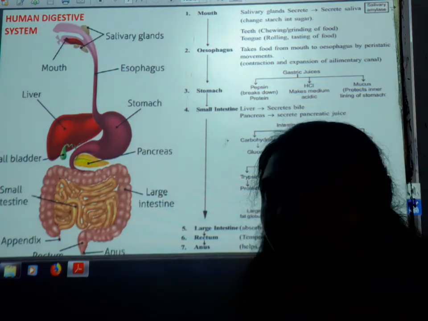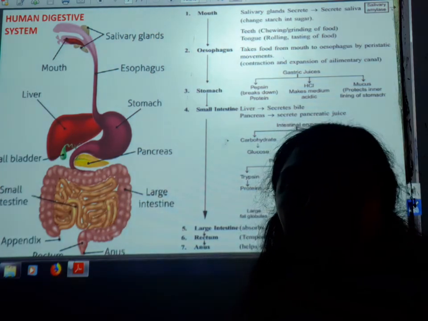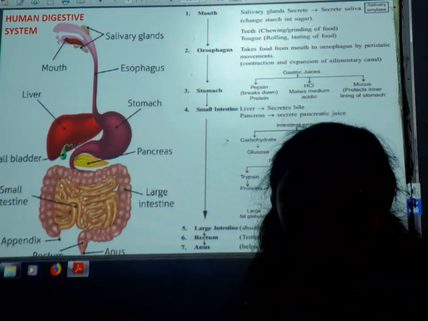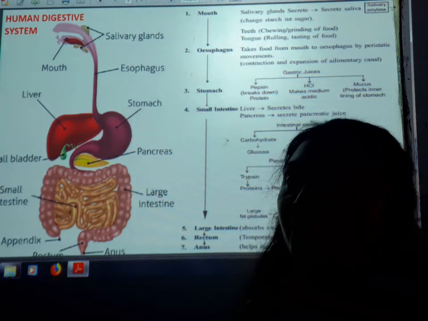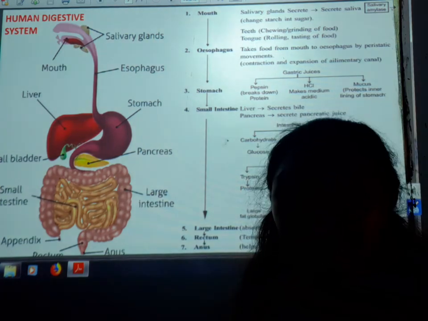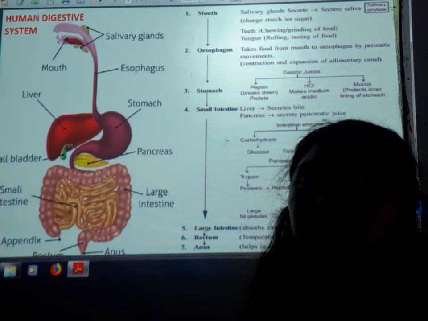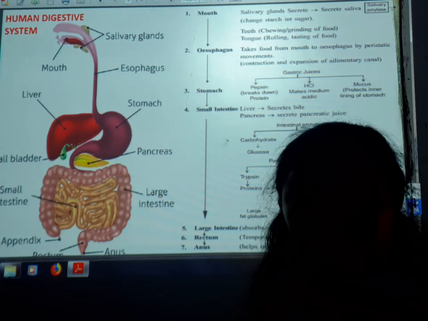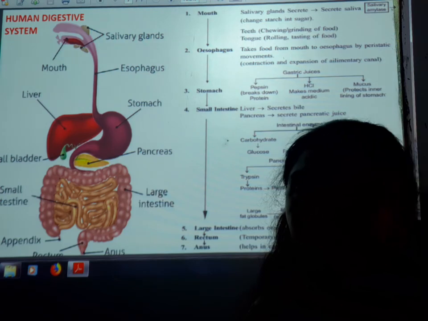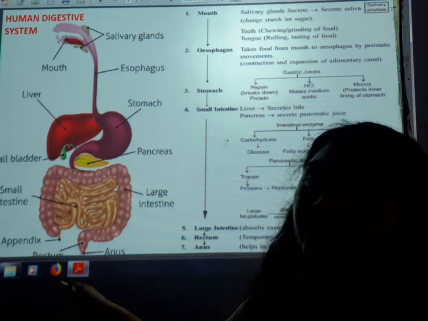But what about the water? Let us see: in the large intestine, the maximum amount of water is absorbed by the wall of the large intestine. So students, the completion of the absorption of water takes place in the large intestine. So what about the waste products? They are all waste, so they are excreted through the rectum and anus from our body, and the anus is regulated by the sphincter muscles, by their contraction and expansion, so that these waste products go outside of the body.